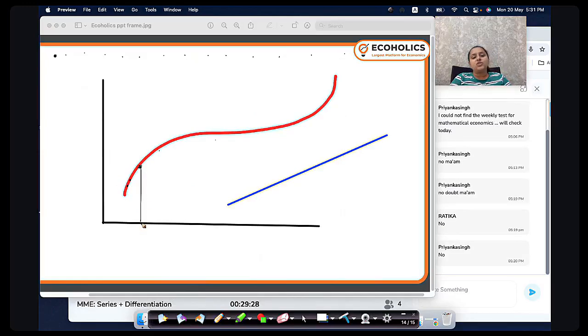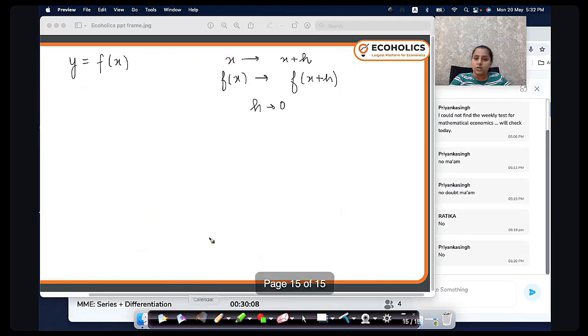Because if I say h changes from here to here, if this is x plus h, in between the change from x to x plus h, there has been a lot of change in slope. So I cannot find out the slope at x. If I have to find out the slope at x, I need to change x by a very minute number, that is nothing but closer to 0, so that you remain at the same slope. This is the definition. Okay.